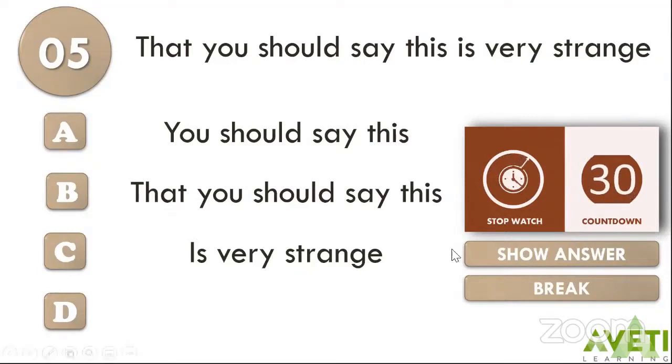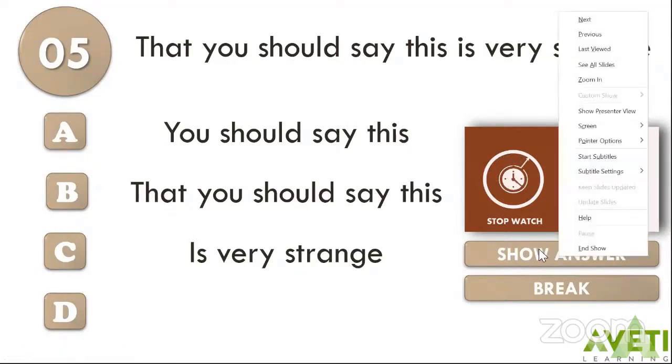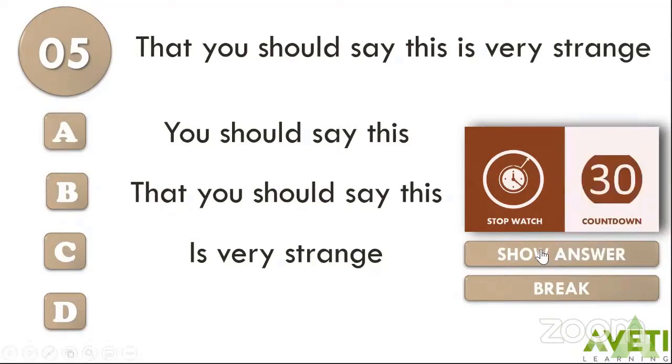All right, children. So the right answer is "that you should say this." "That you should say this is very strange." "That you should say this" is your noun clause. Can you replace "that you should say this" with any noun or pronoun? Yes. It is very strange. She is very strange. He is very strange. Since you can replace this with any pronoun, that particular clause is your noun clause.